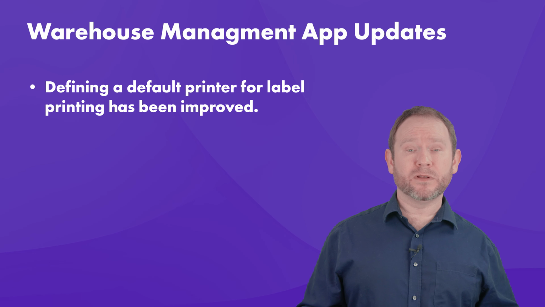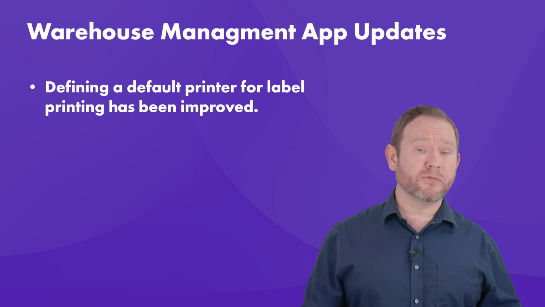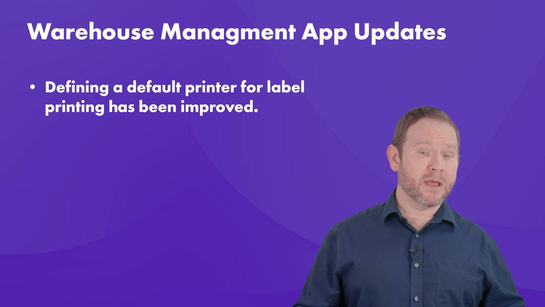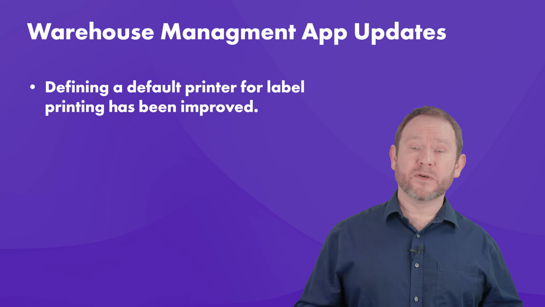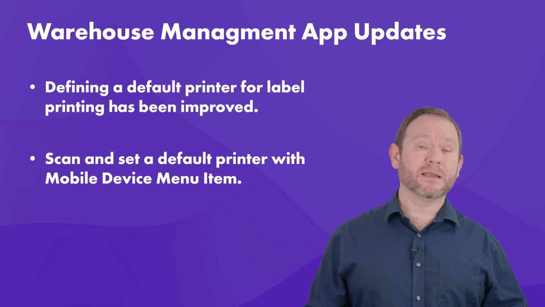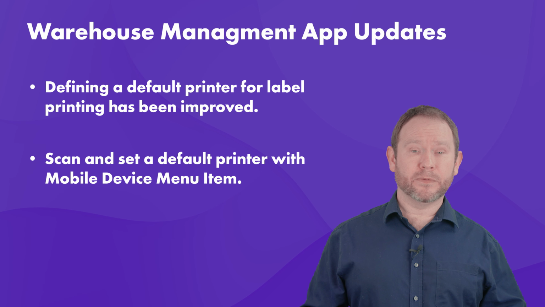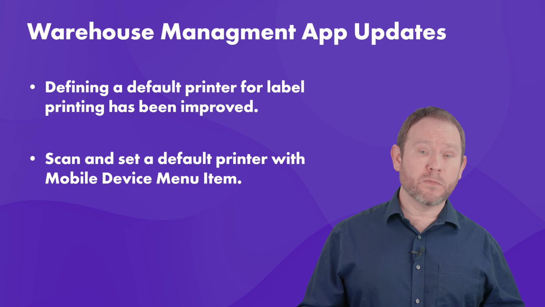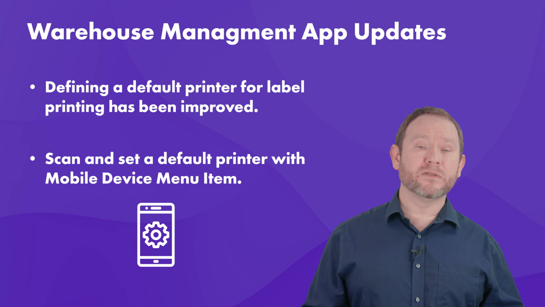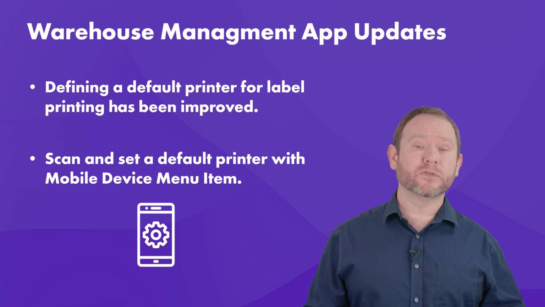The option for defining a default printer for label printing at the warehouse has been improved within the Warehouse Management app. Now, users can not only define a default printer, but can also scan and set a default printer directly in the Warehouse Management app. We have created a mobile device menu item that lets you either type or scan the printer's name to set or update your default label printer.